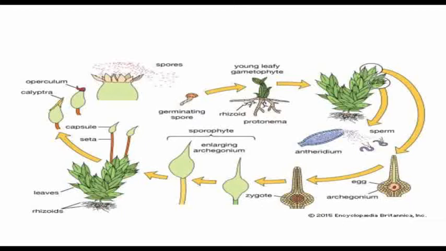Zygote is the first cell which develops into the sporophytic generation. Spore is the first cell of the gametophytic generation.